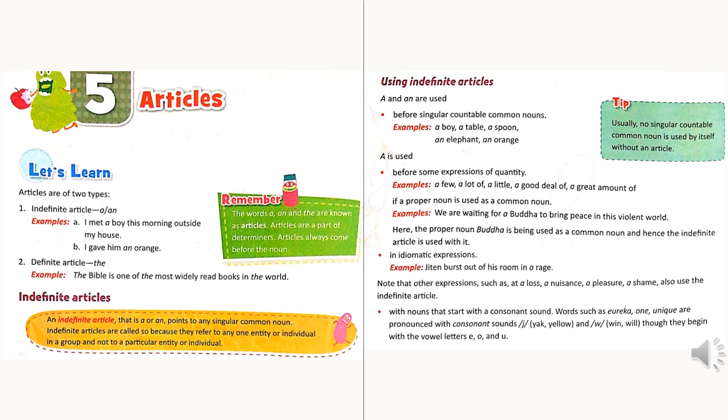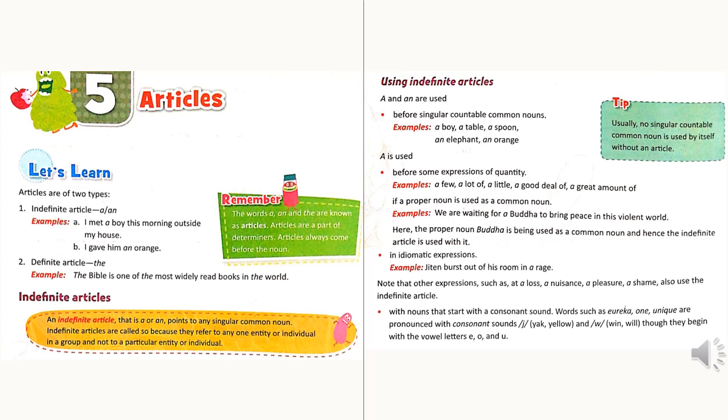Using indefinite articles. Where to use indefinite articles? A and an are used before singular countable common nouns. For example, a boy, an elephant, etc. Usually no singular countable common noun is used by itself without an article. A is used before some expressions of quantity. For example, a few, a lot of, a little, etc.